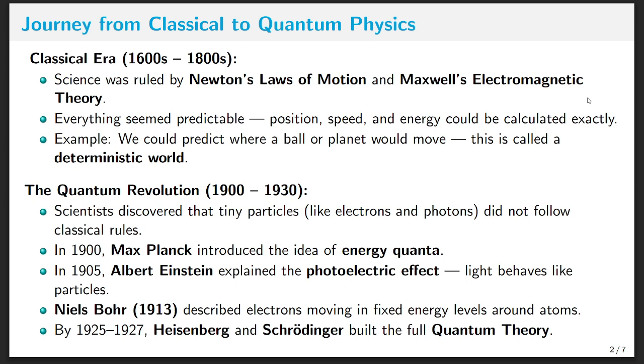And later, in 1905, Einstein showed that light can act like particles, which we call photons. In 1913, Bohr explained that electrons move in fixed orbits. And finally, Heisenberg and Schrodinger built the full quantum theory in the 1920s.